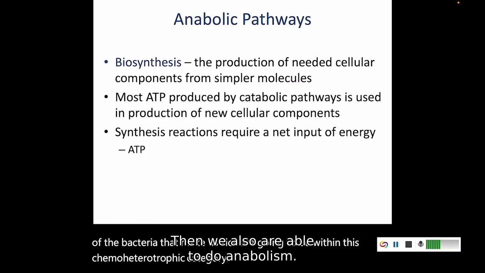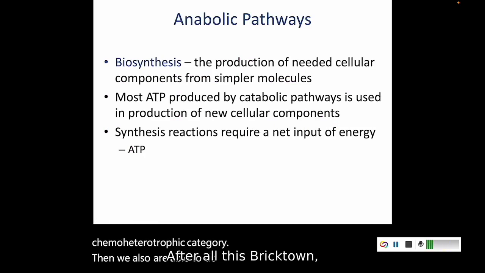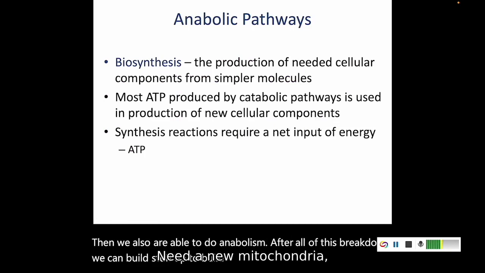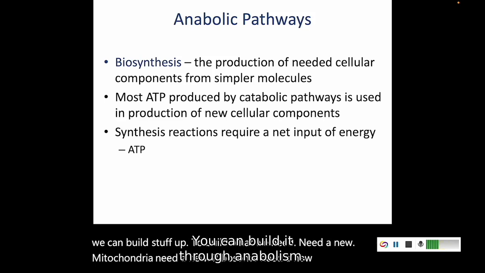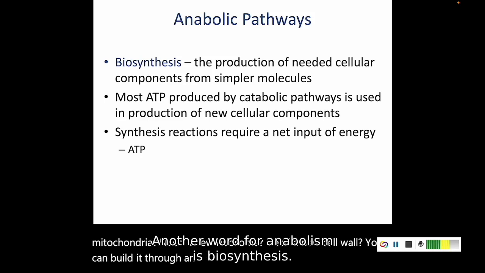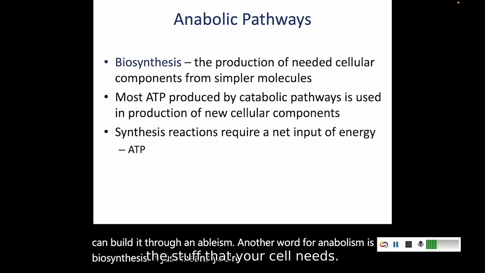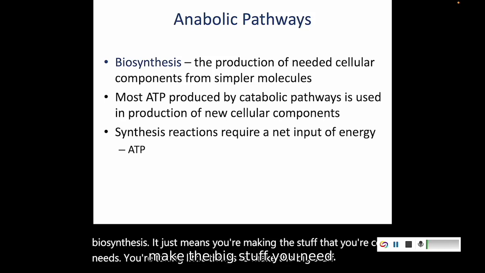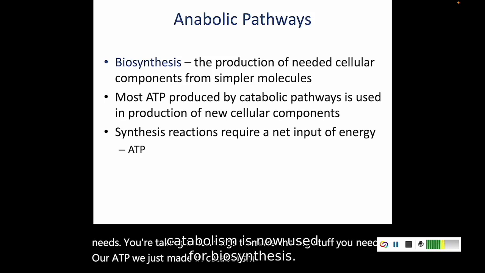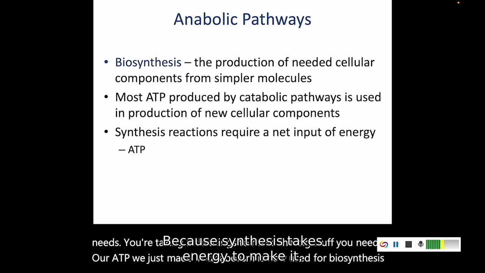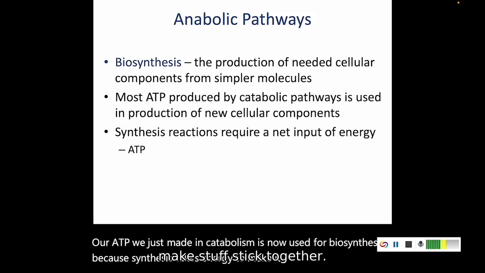Then we also are able to do anabolism. After all of this breakdown, we can build stuff up to build what we need. Need a new mitochondria, need a new ribosome, need a new cell wall. You can build it through anabolism. Another word for anabolism is biosynthesis. It just means you're making the stuff that your cell needs. You're taking little things to make the big stuff you need. All that ATP we just made in catabolism is now used for biosynthesis because synthesis takes energy to make stuff stick together.